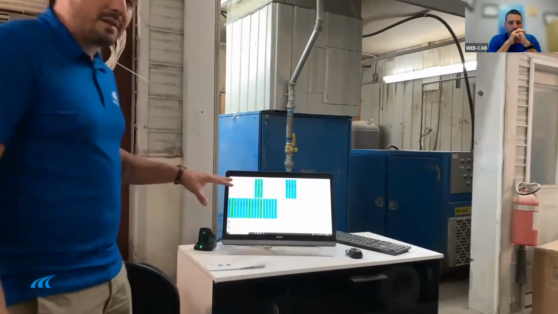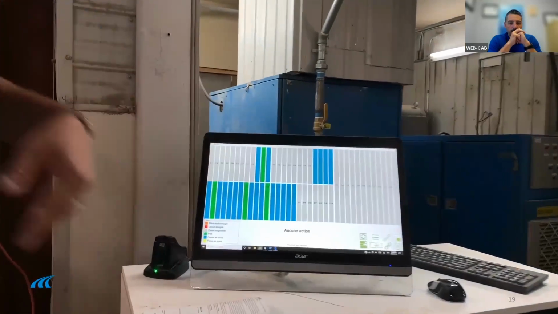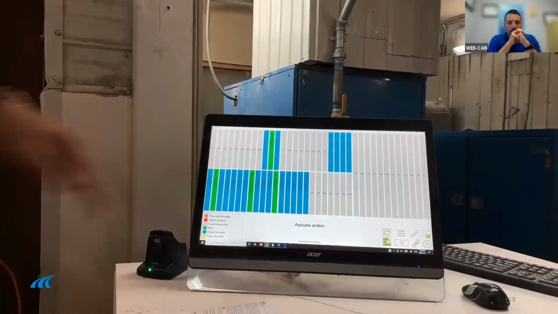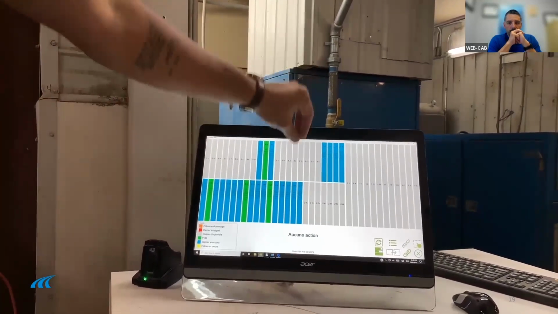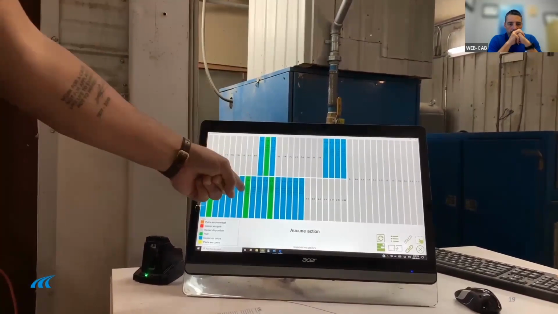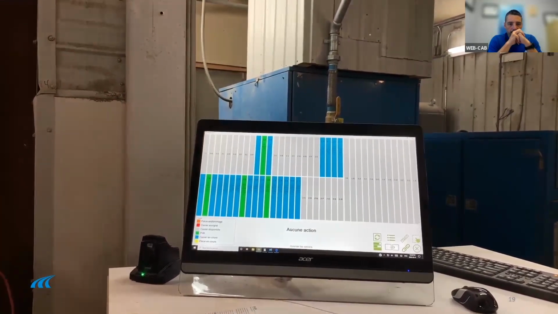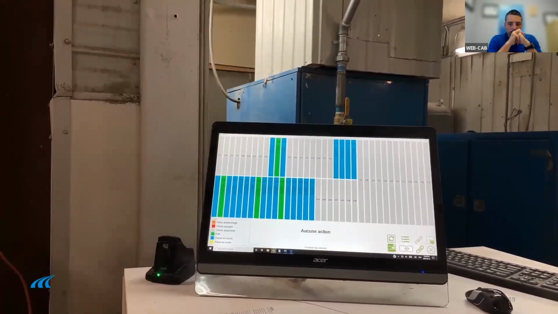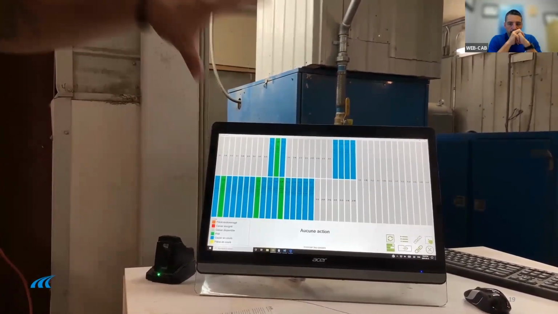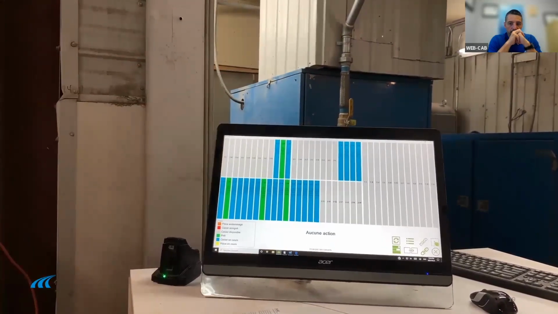So what it allows us to do is, everything that is in blue is telling you that it's a work in progress product. So we're starting to sort components inside. We do not have all the parts in to become green. So when it's green, that means all the parts of that product are ready. Everything's inside. You can start assembling the items on the other side. You're making sure that you control everything before you move down to the next station.